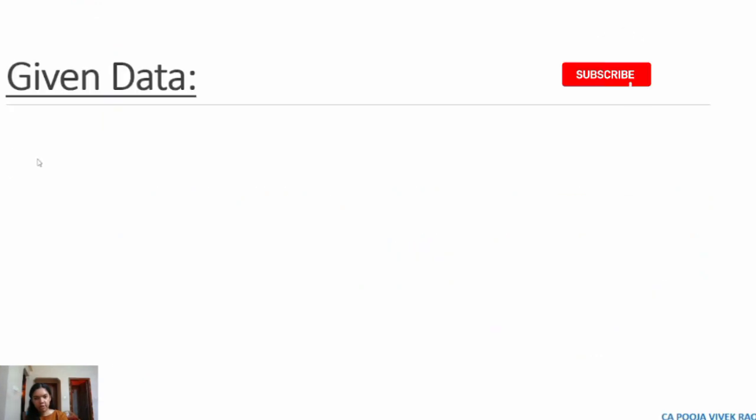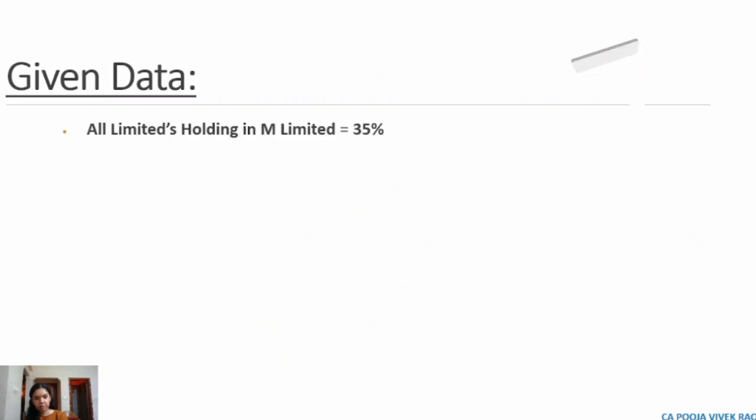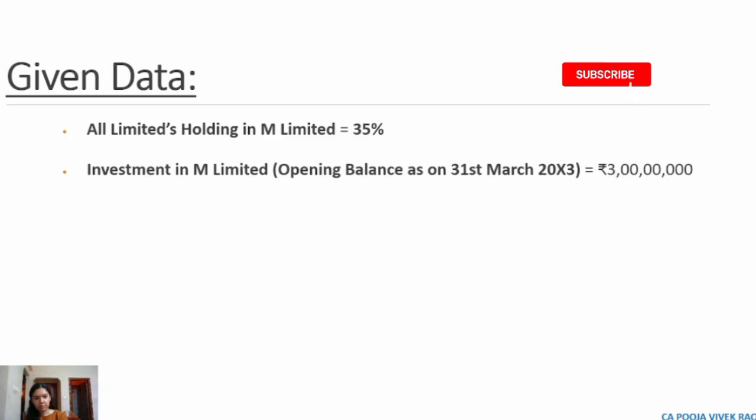So here we'll note down the important given data which will be required later on while solving the questions. You can also note down these points. You can pause the video at relevant places and start noting down in your notebooks. So All Limited's holding in M Limited is 35%. Investment in M Limited, that is opening balance as on 31st March 2023, is rupees 3 crore.